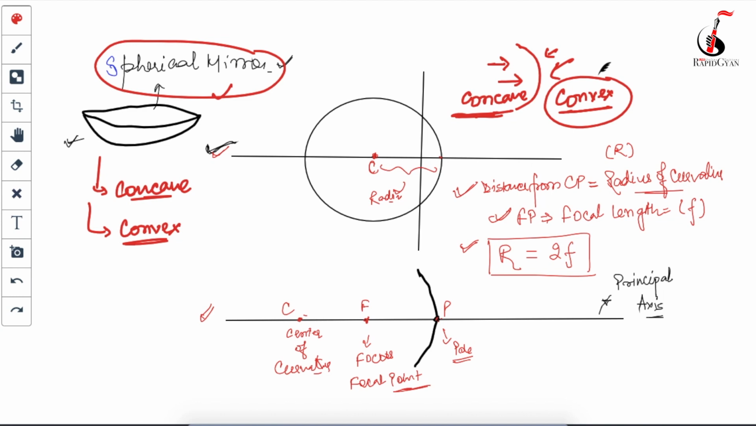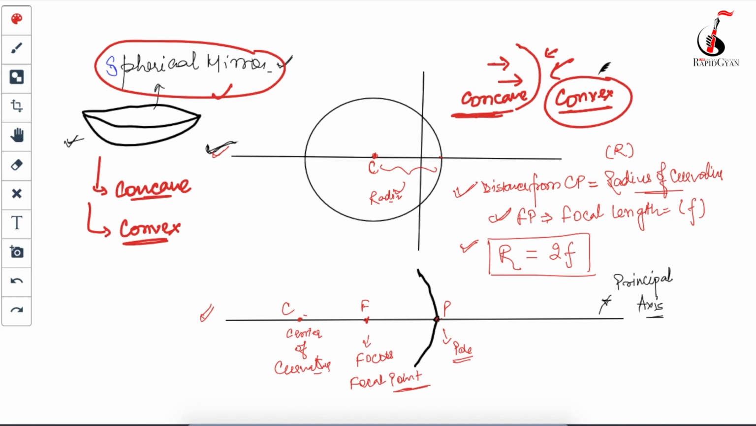Okay, so this is the basic concept behind spherical mirrors. Hope you guys understand this. If not, please ask your doubts in the comment section, guys. Definitely I will get back to you. So spherical mirrors are of two types, concave mirror and convex mirror.